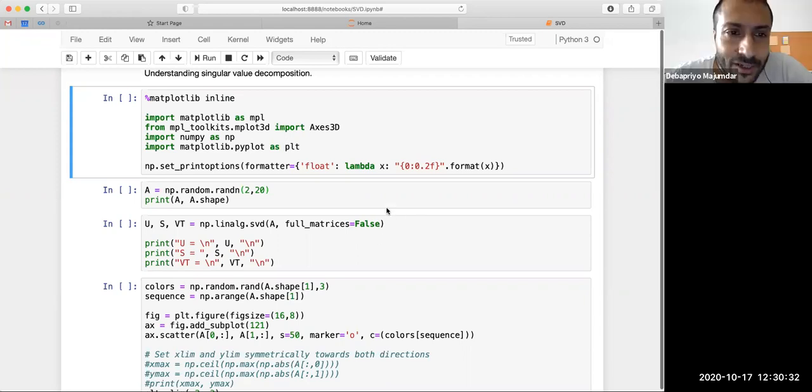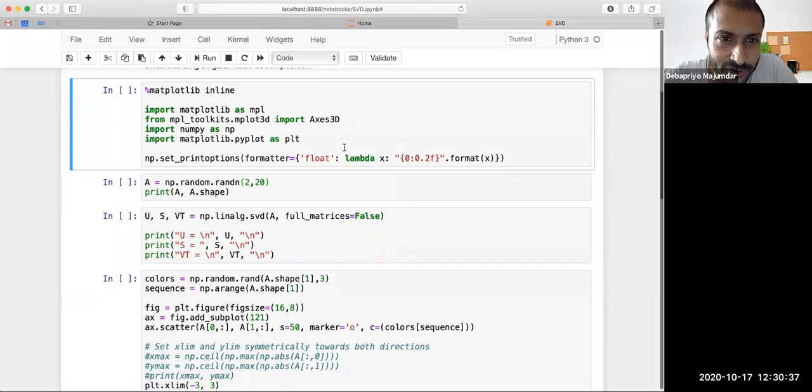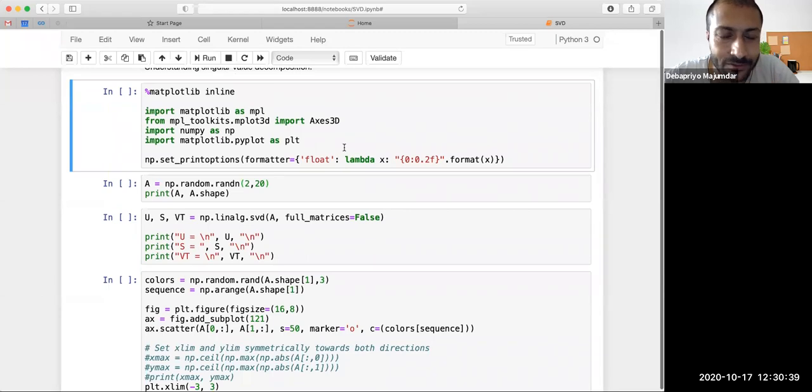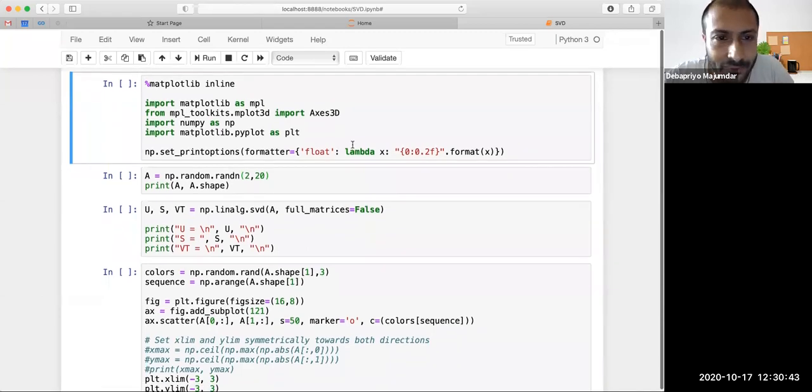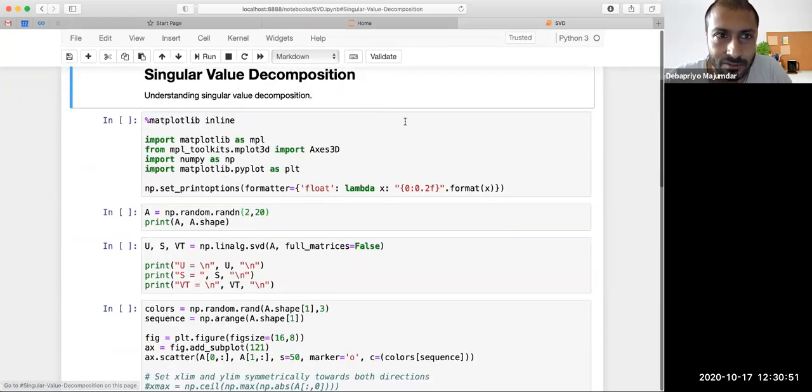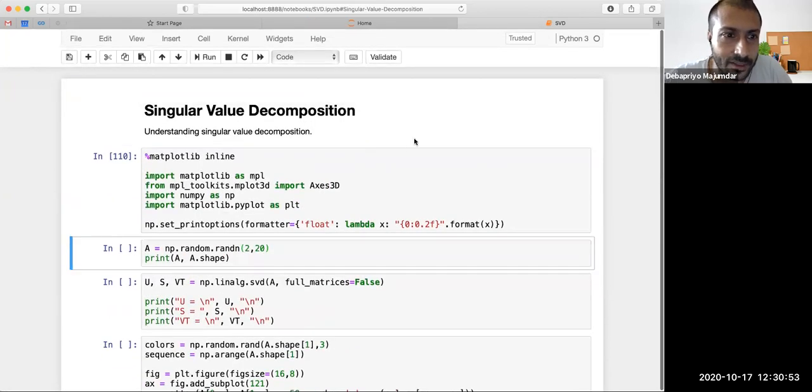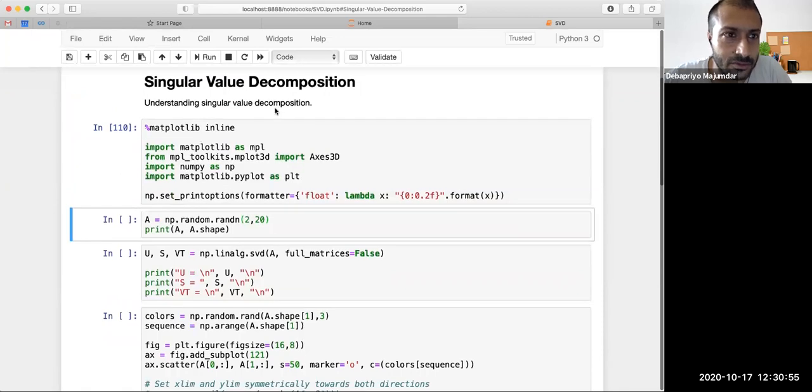All right, so let's get started. So these are some imports, because I plan to draw something in 3D also, but mostly our lecture today will be based on 2D, because 3D will be difficult to view. So let's actually do that.